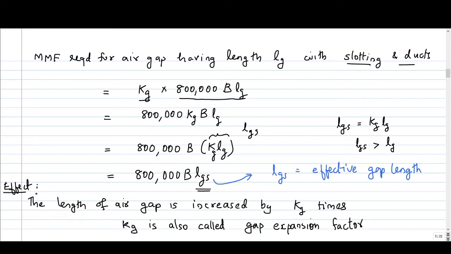So what is the effect of slotting? The length of air gap is increased by kg times. It is not a physical increase in the dimension of air gap, it is the effect of slotting. Effectively the air gap length is now increased by a factor kg. So kg is also called gap expansion factor in this context. Previously we called kg the total gap contraction factor, and in this particular context you can call it the gap expansion factor, because air gap length is expanded by this factor kg.